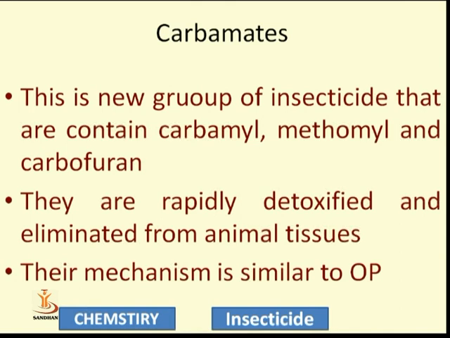Their mechanism is similar to that of organophosphorus compounds. How do organophosphorus compounds act as insecticides? We have already discussed that in a previous slide. They imbalance the sodium-potassium channel, and due to this the nerve function stops. Carbamates act by the same mechanism.